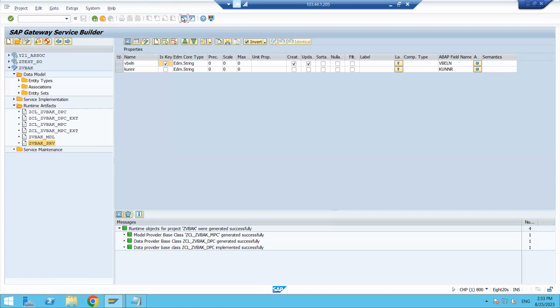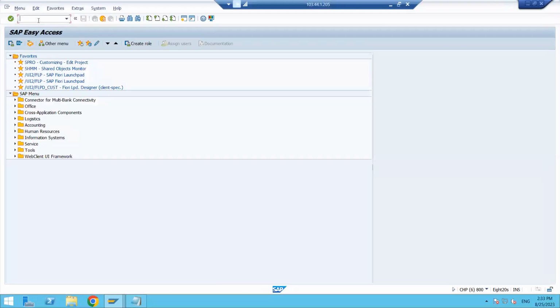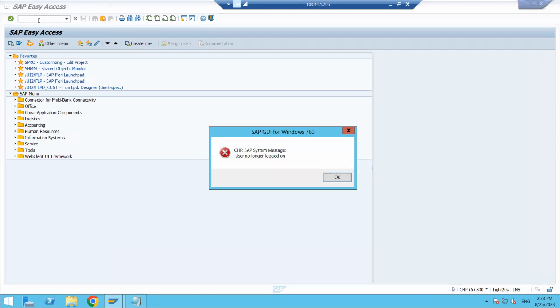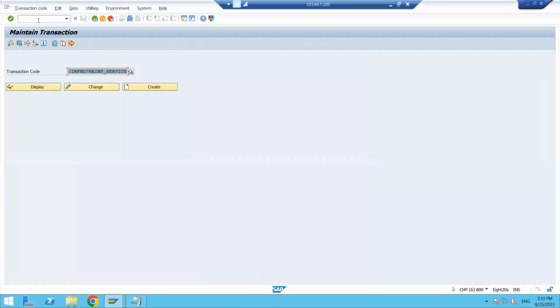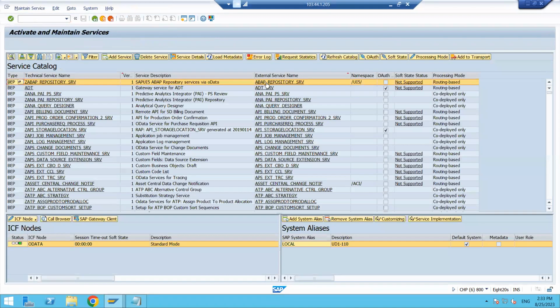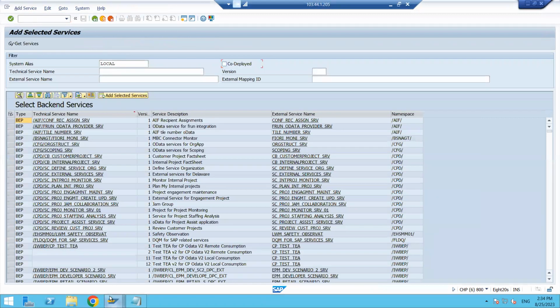Go to one more session, and here enter /IWFND/MAINT_SERVICE. Click on the execute button. Fine, it is coming here. This is for registering the services. Now I want to add the service name here, right? So click on Add Service here.